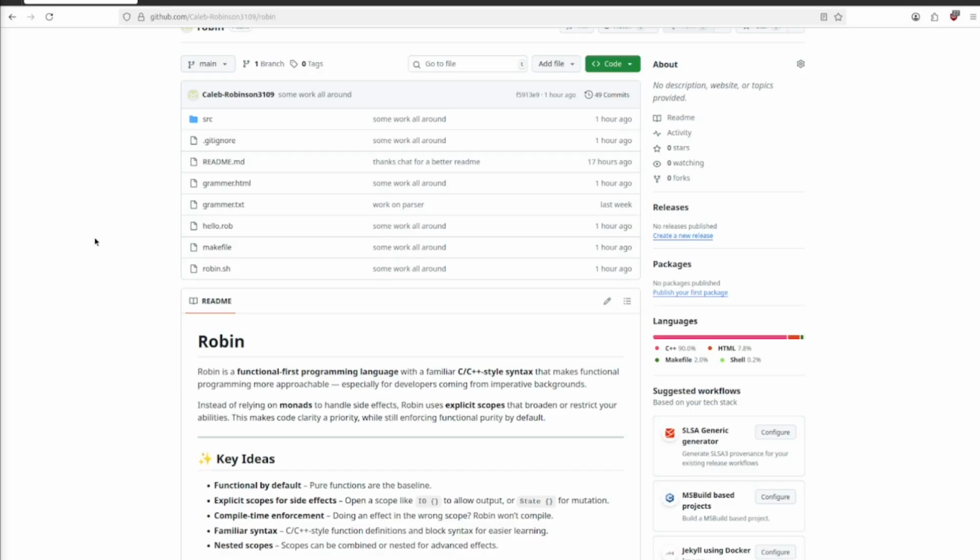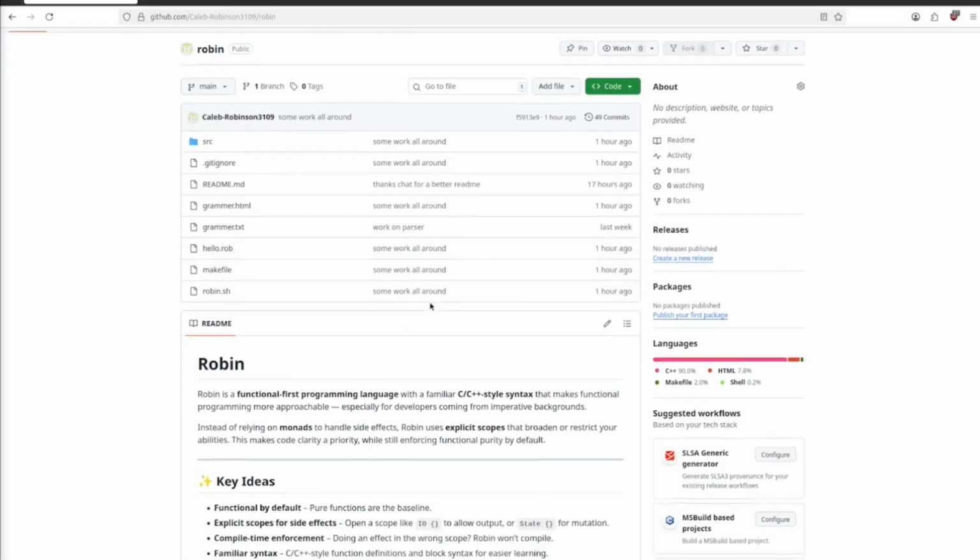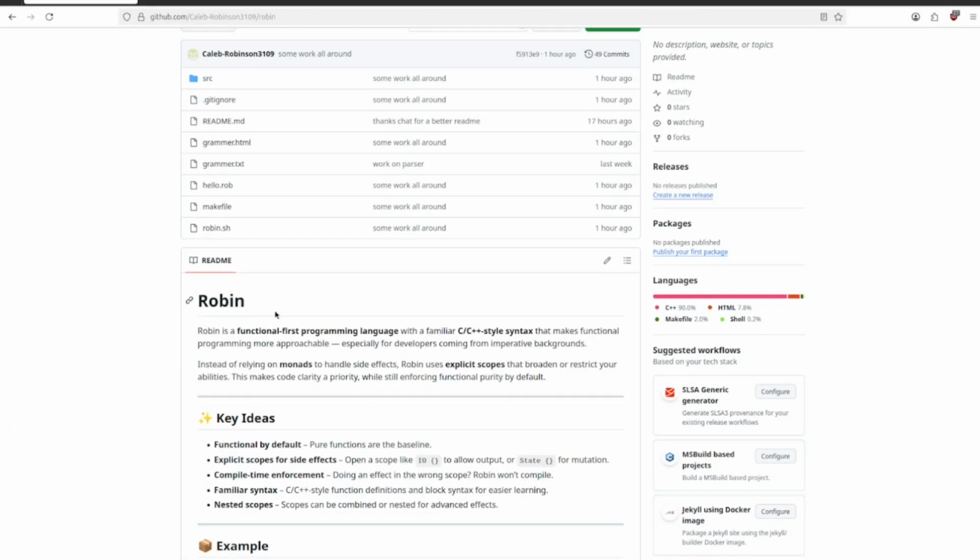Hello everybody, today I'm going to be telling you about a little bit of what I've been doing over the past couple of weeks. I have been diving into the world of making your own programming language. My language is called Robin, and it's a functional first programming language, and the goal is to have a C and C++ sort of style and syntax, but really have functional programming first and foremost.